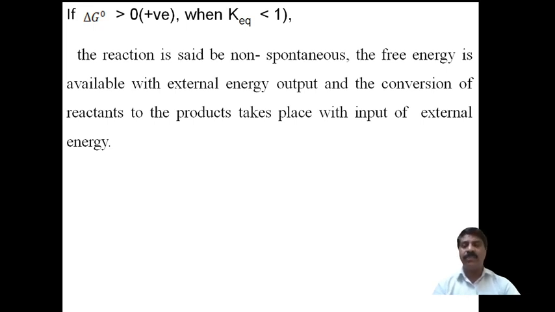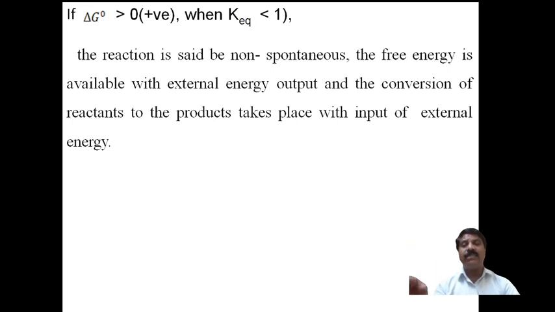Therefore, we have three significances. One is equilibrium: if delta G naught is equal to 0, then that reaction is said to be at equilibrium, and at equilibrium there is no change in free energy. Therefore the reaction does not occur. It is neither converted into product nor into reactant or vice versa. That will not happen. Therefore free energy is not available.